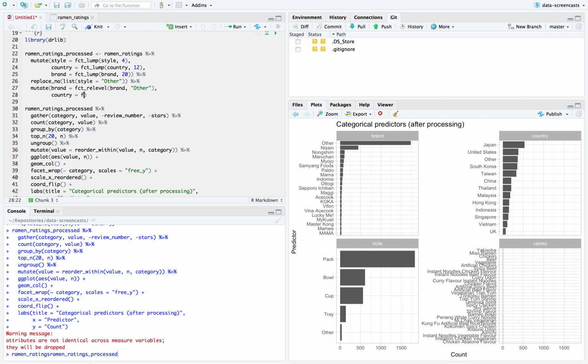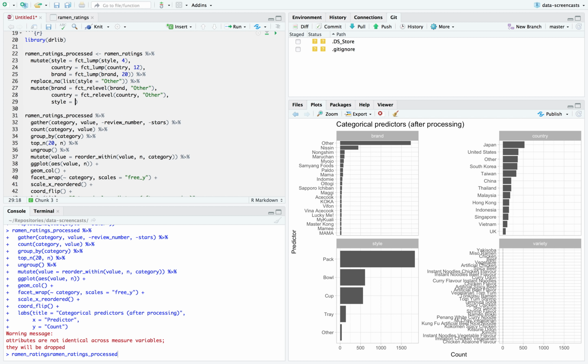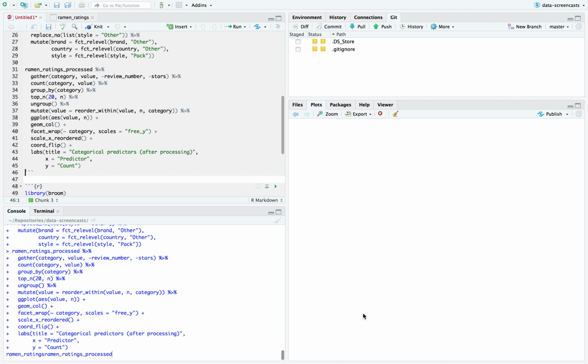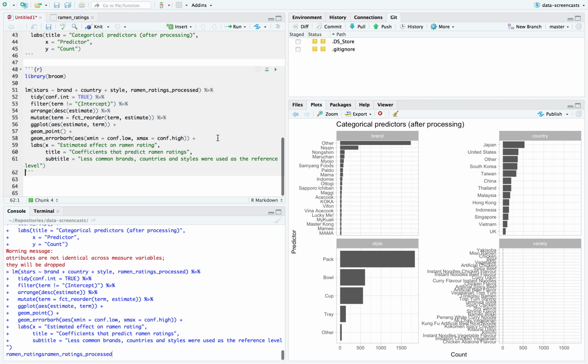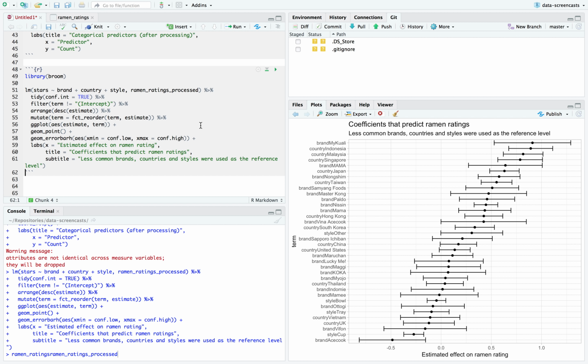Country, yeah, let's do other. It's pretty common, so there's enough data. But for style, it doesn't really make sense to use other. For style, let's use pack, because it's the most common. So one thing we'll find is that cup is actually negative compared to pack. Do we have positives for brand? Yeah, there it is. All right.